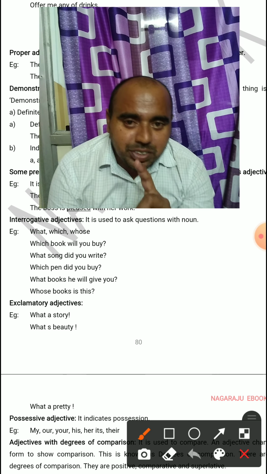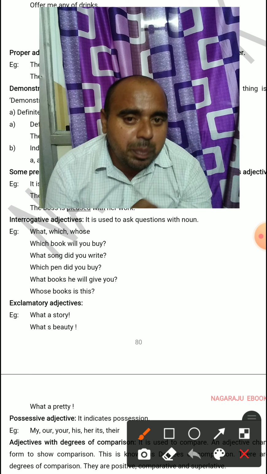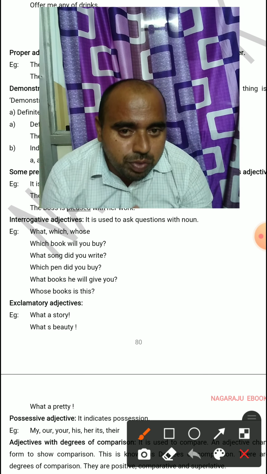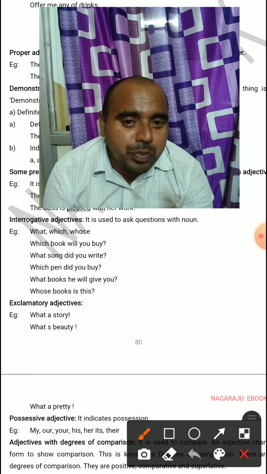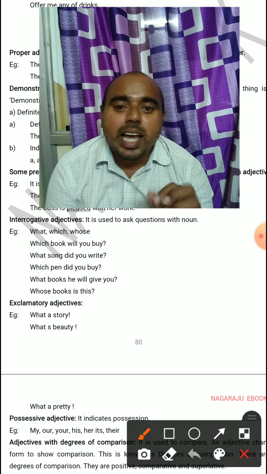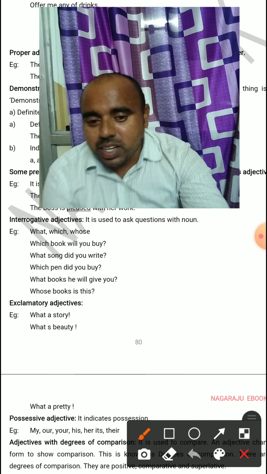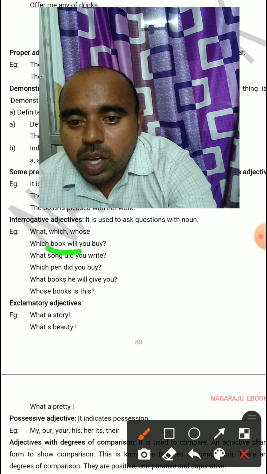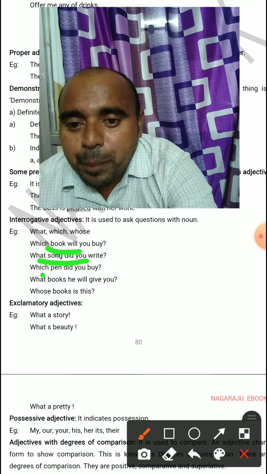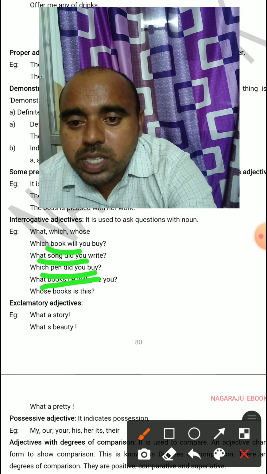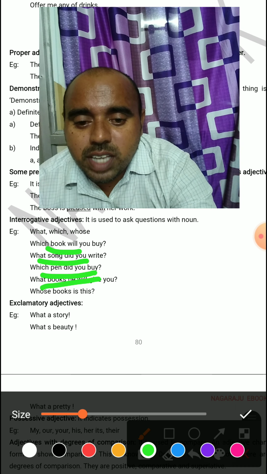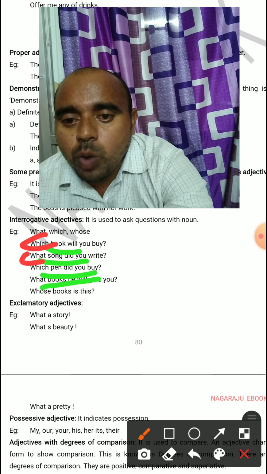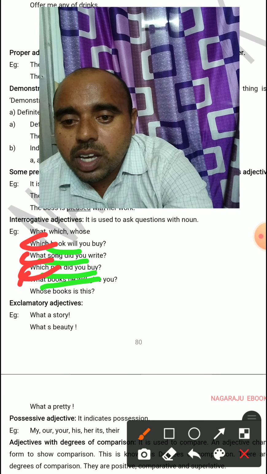So if the interrogative word is followed by a noun, it is called an interrogative adjective. Book is a noun, song is a noun, pen is a noun. Again, these are followed with which, what.